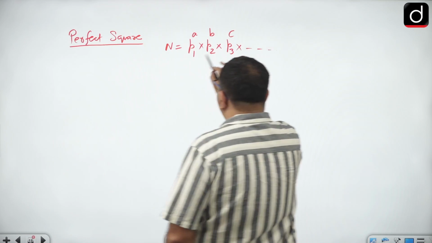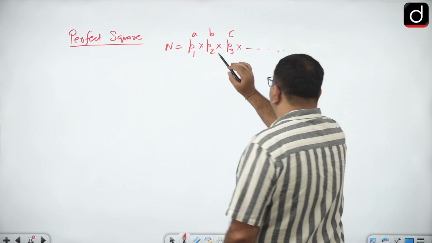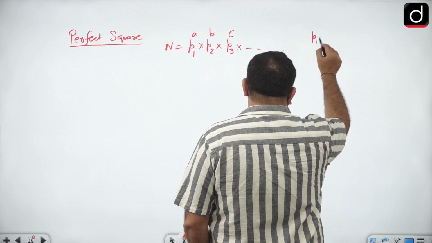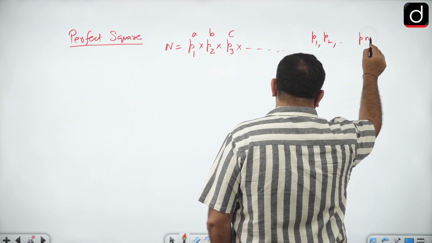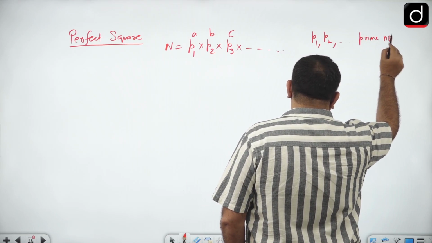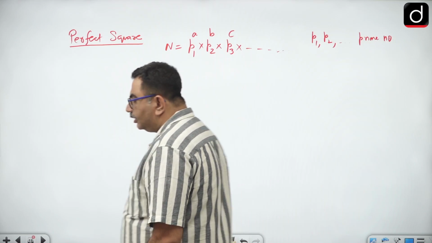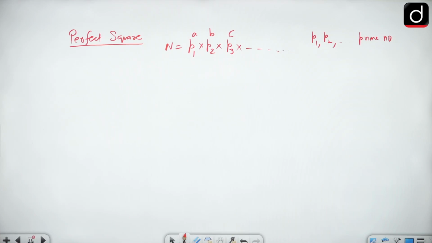The natural number I have expressed in the form of prime factors, where p1, p2, p3 are prime numbers. तो हमने क्या किया है, जो भी नंबर गिवन है उसको प्राइम फैक्टर्स के फॉर्म में रिप्रेजेंट कर दिया.